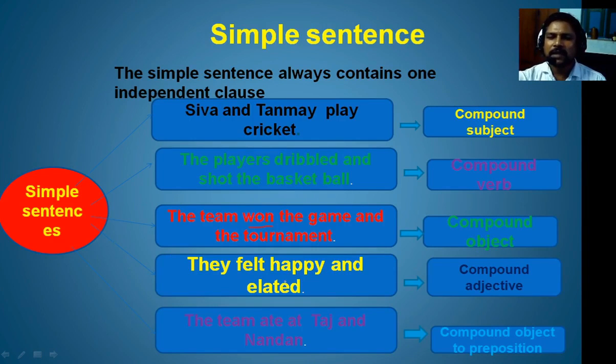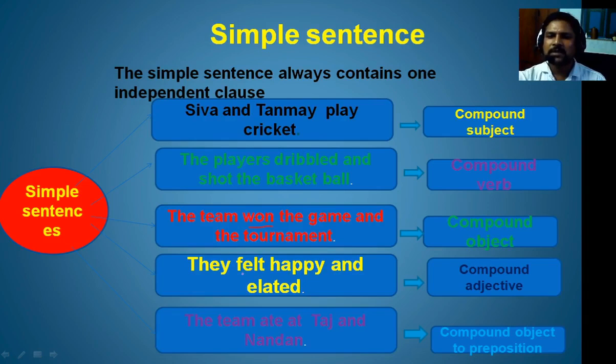Similarly, they felt happy and elated. Now, they is the subject; felt happy and elated is the predicate part. The predicate part begins with the verb, that is felt. Therefore, this is a clause and this is a main clause. And this sentence has only one clause, therefore it will be a simple sentence.